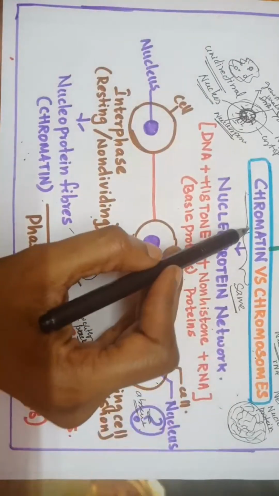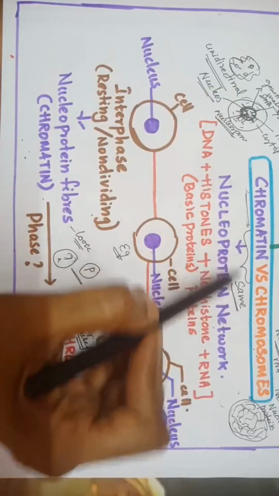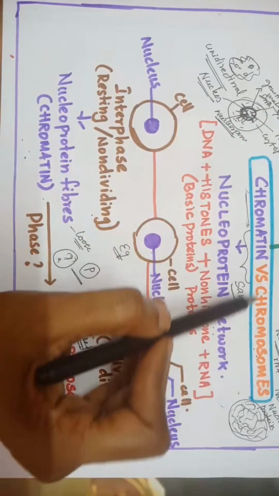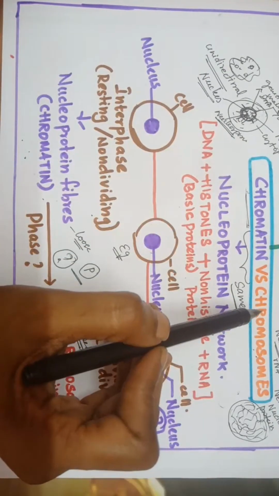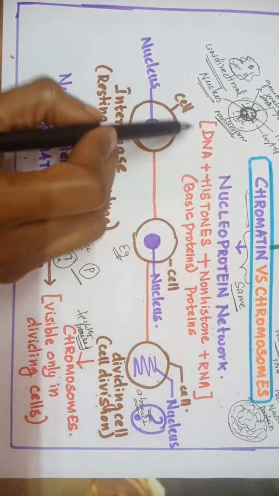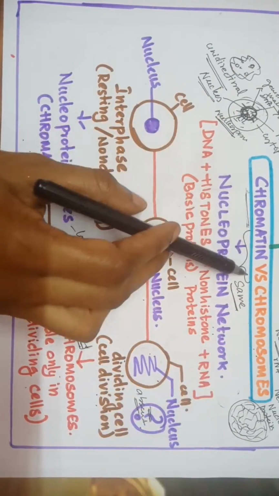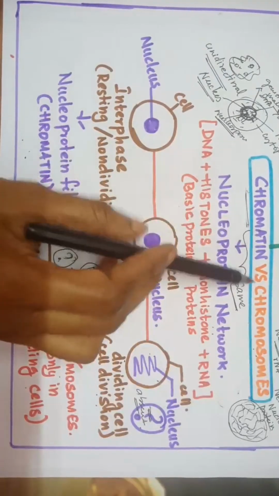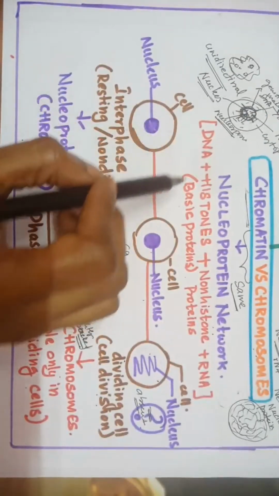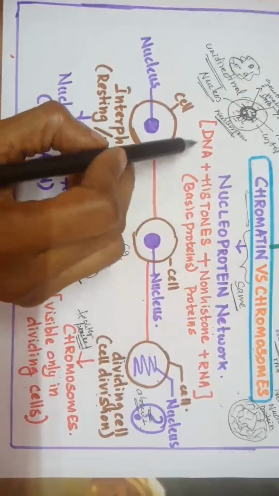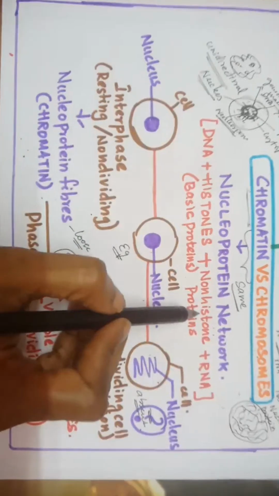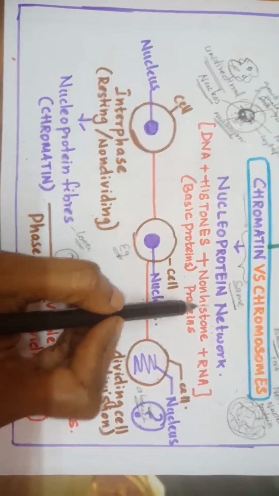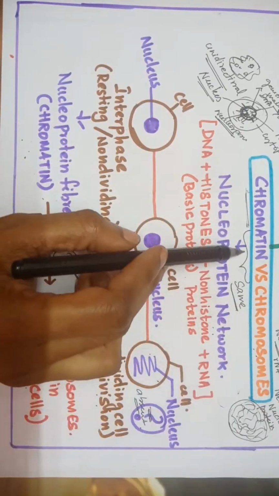Next, chromatin versus chromosome. Both are nucleoprotein complexes. There is a difference in appearance. When I say there is no difference, I mentioned the composition, but appearance-wise they are different. Chromatin is loosely packed, chromosome is tightly packed. The composition is the same for both, like the same person dressed in two different ways. DNA, histones which are basic proteins, non-histone proteins and RNA. This is the composition of chromatin and chromosome.